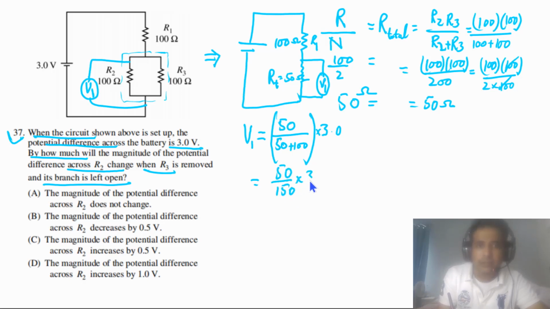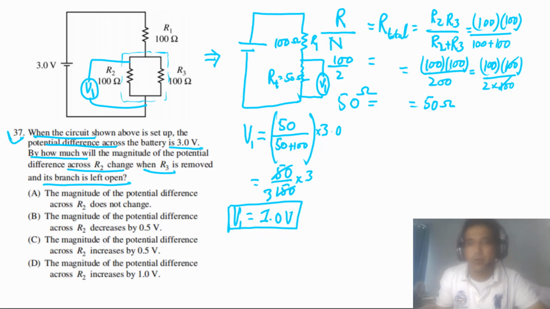I'm writing these things in detail, but if you are very clear about this, this question can be done in just one step. So we cancel and get 3 times 1 over 3, so this is 1.0 volts, the value of V1. So we have got the value of V1 when these 3 resistors are working properly in the circuit.